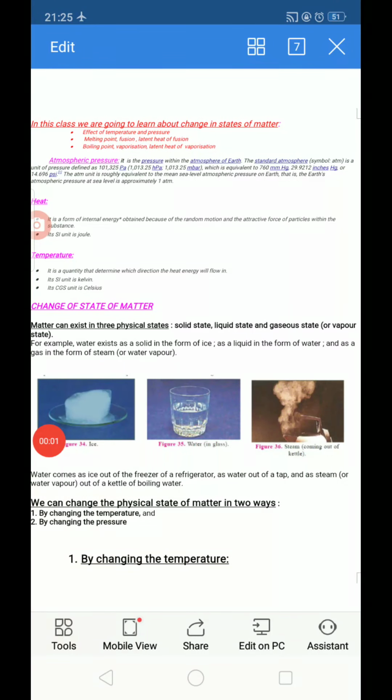Good morning, students. Today in chemistry class, we are going to discuss a topic from the first chapter, that is matter in our surroundings. In previous classes, we discussed characteristics and physical properties. Today, we are going to learn about changing states of matter.